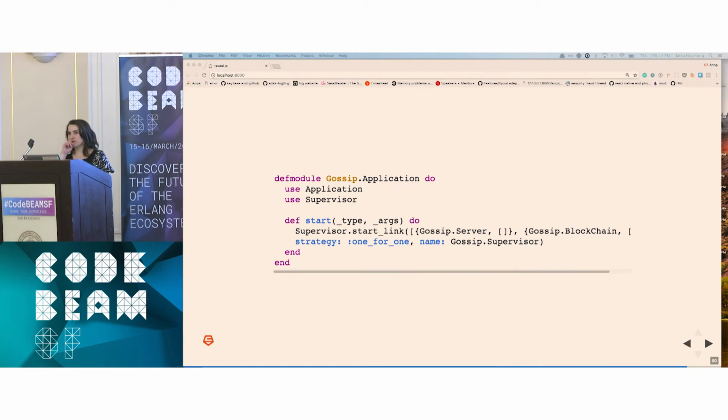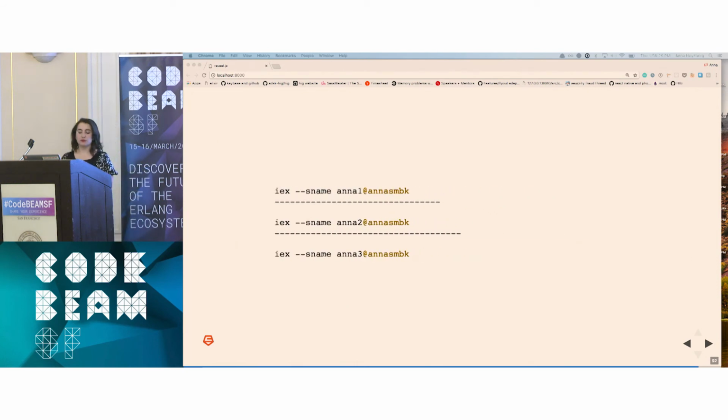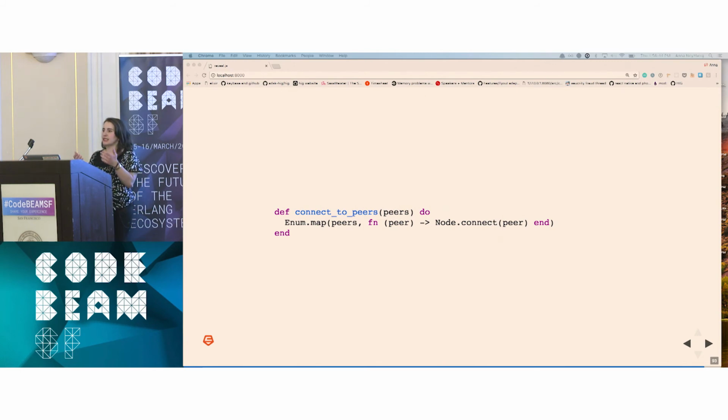OK, so we have a GenServer. We're going to send messages, and we're going to send our blockchains out. But how do these nodes actually communicate? If you're talking about processes on your machine, it's really straightforward. You give your process a short name, and then you call a function called Node.connect and pass it the process name that you want to connect to. If you connect node 1 to nodes 2 and 3, nodes 2 and 3 will automatically be connected. So you can see it makes it really easy to set up this kind of network.